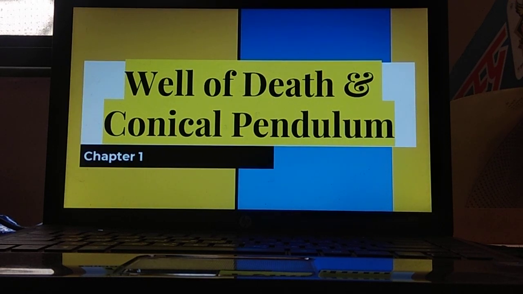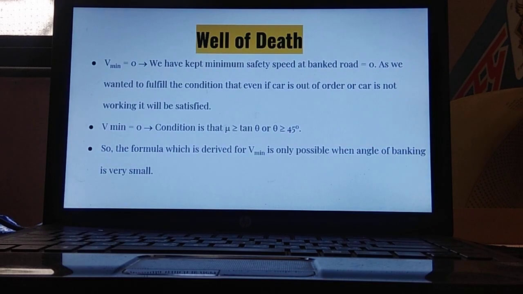Students, today we will be starting with rotational motion, fourth lecture. In this lecture, we will be studying well of death and conical pendulum. First of all, directly going to well of death. First of all, we will try to brush up whatever we have studied in a previous lecture, which is the base of this well of death. So let's start.